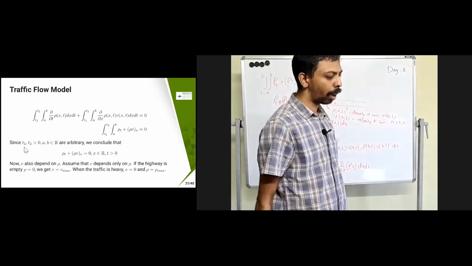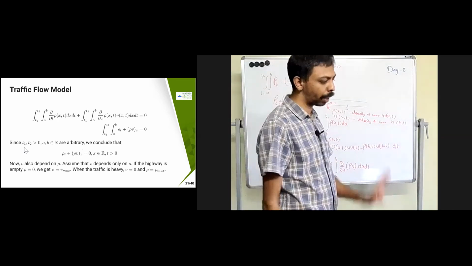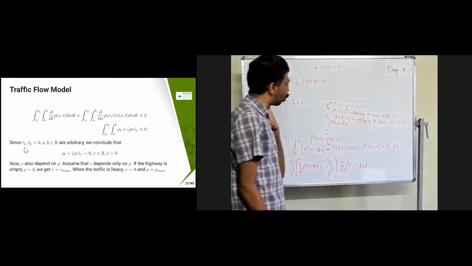Okay, so now this is arbitrary. a, b, a1 d2 greater than 0 is arbitrary. a, b is arbitrary. Therefore, we can't. Now let's see what is going to happen here.